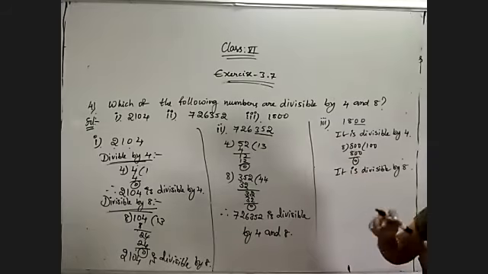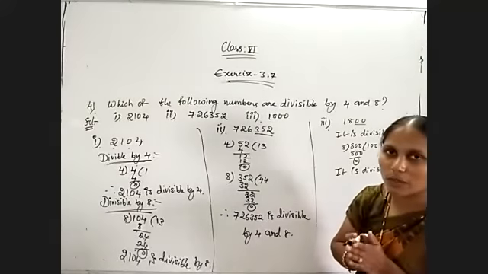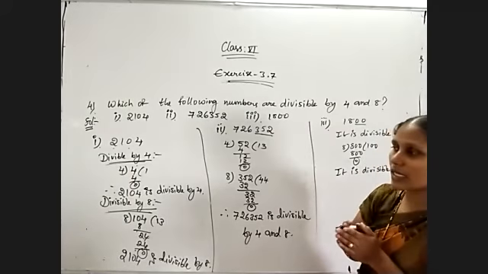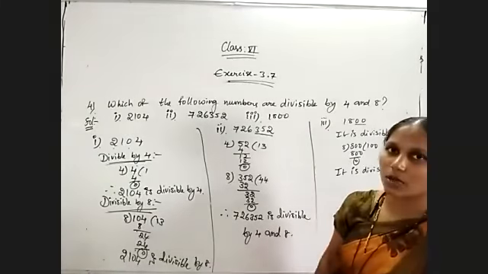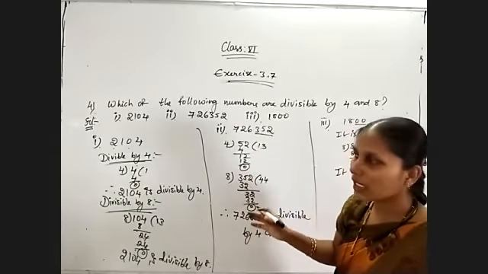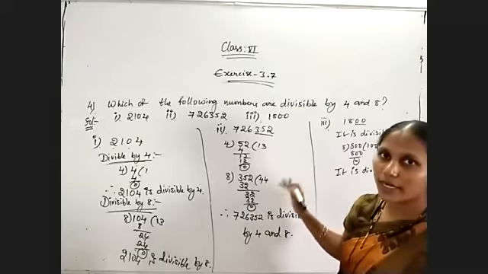For 4, we take the last two digits and check by actual division whether they are divisible by 4. If they are, then the complete number is divisible. And if the last three digits are divisible by 8, then the complete number is divisible by 8. Those are the divisibility rules of 4 and 8.